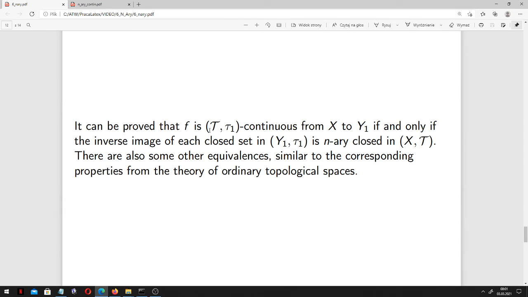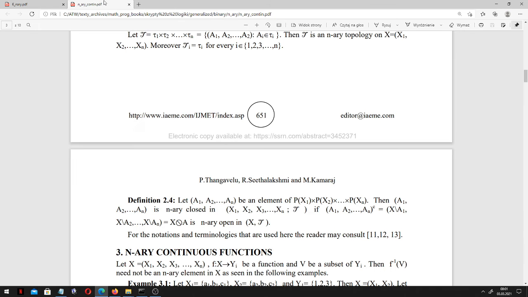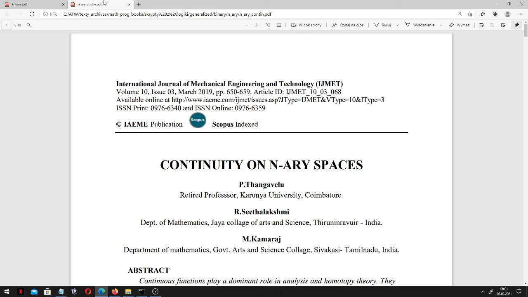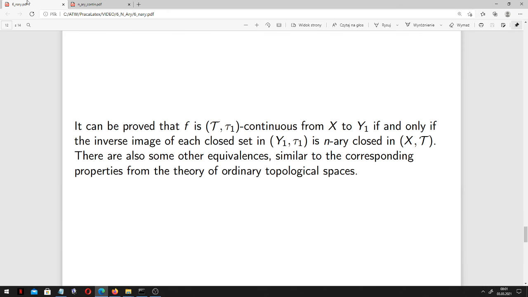Moreover, it can be proved that f is T tau1 continuous from X to Y1 if and only if the inverse image of each closed set in Y1 tau1 is n-ary closed in X T. There are also some other equivalences similar to the corresponding properties from the theory of ordinary topological spaces, and they are all in this initial paper of Tangavellu, Seethalakshmi and Kamaraj.